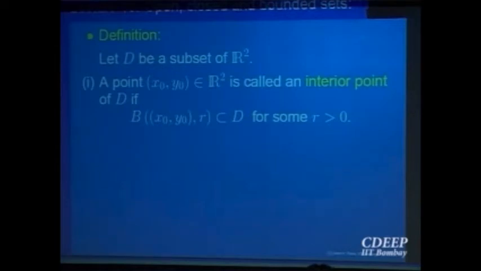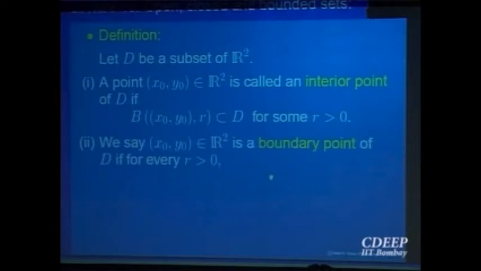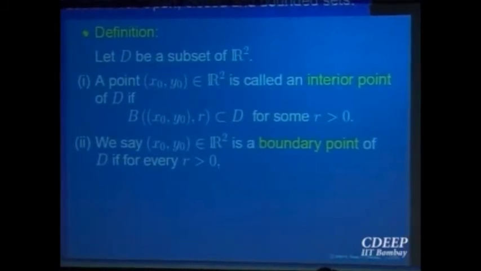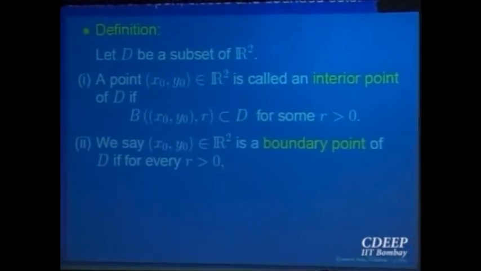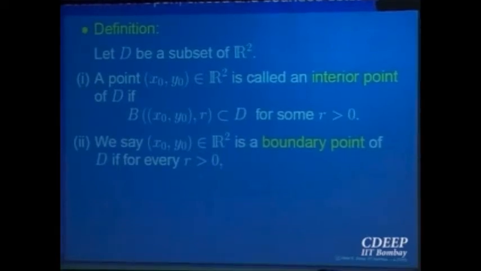So if every point is an interior point, then that set is called an open set. For example, the interval in the line. And what would you like to call a boundary point for a set? The intuitive, physical notion of a boundary point. For example, let us look at the interval. Go back to the real line for motivation. For an interval AB, you would like to call A a boundary point for the open interval AB. Would you like to call that or not? Intuitively, right?